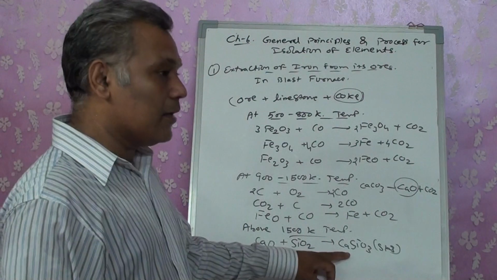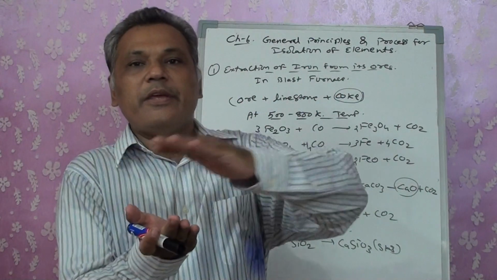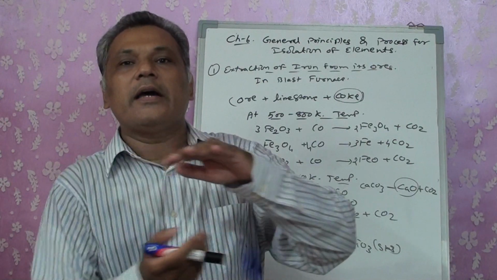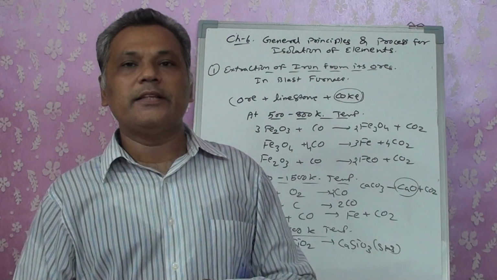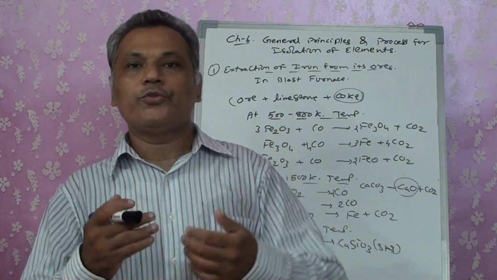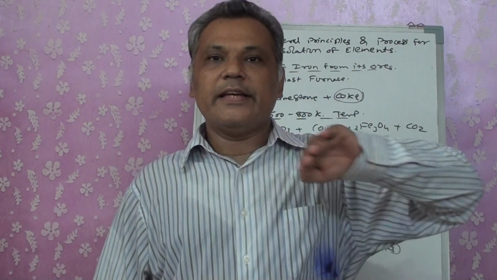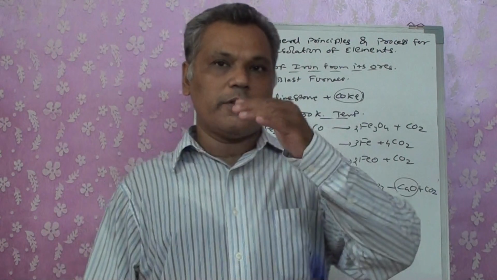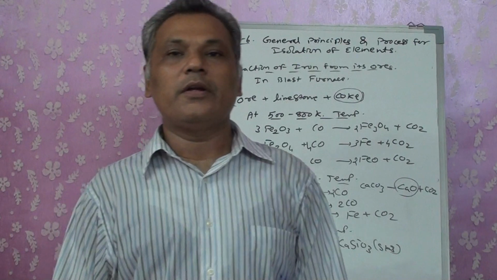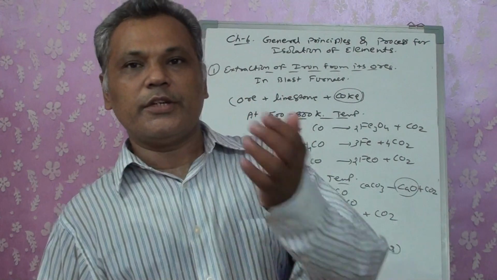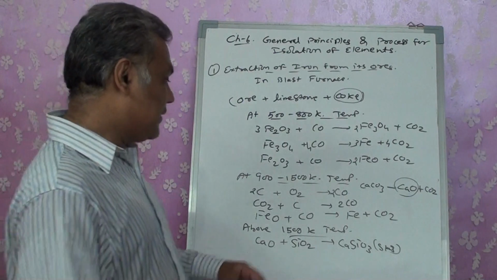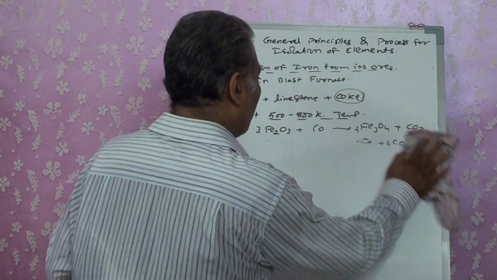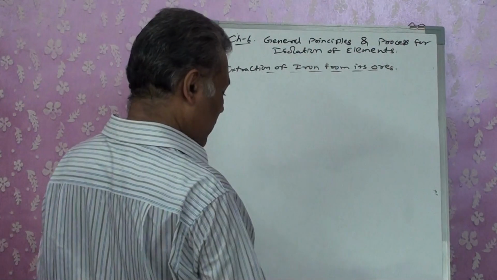So this slag and this iron which is obtained, both of them are going to form two different layers. Slag being lighter remains in the upper portion, and iron being heavier, having higher density, will be left at the bottom. So two different liquids are there. The slag is removed from the upper portion. You can see it in your textbook. In the diagram it is shown that from the upper part the slag is removed, whereas from the bottom the iron, in the liquid, molten state, is separated. While separating this iron, we get it with 4% coke and other impurities.